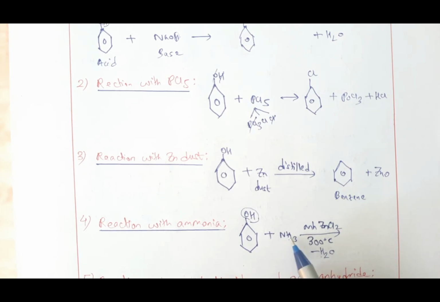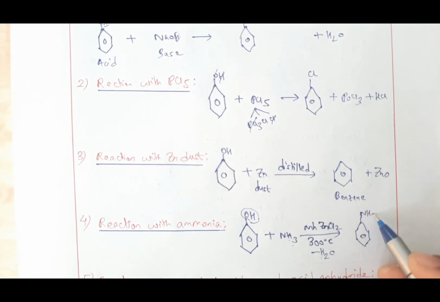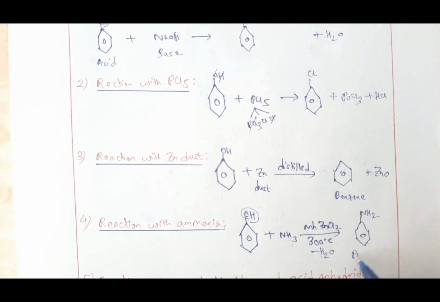Now what is left here? If one H goes with OH to form water, NH2 is left, and that will enter here. And this compound is known by the name aniline, A-N-I-L-I-N-E. So the question may come: convert phenol to aniline. This is the answer. Or the question may say, the product formed when phenol reacts with ammonia using anhydrous zinc chloride as catalyst at 300 degrees Celsius. So the answer is aniline.